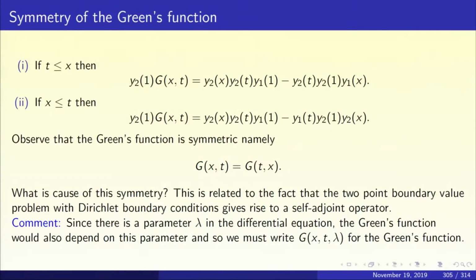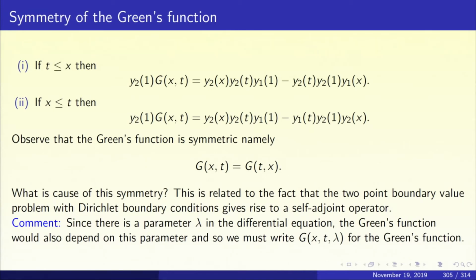For x less than or equal to t, you are going to get y2 of 1 into g of x t equal to y2x, y2t, y1 of 1 minus y1 of t, y2 of 1, y2 of x.